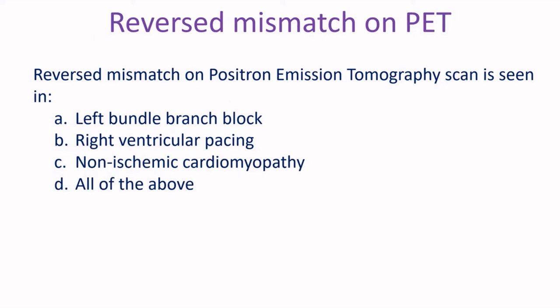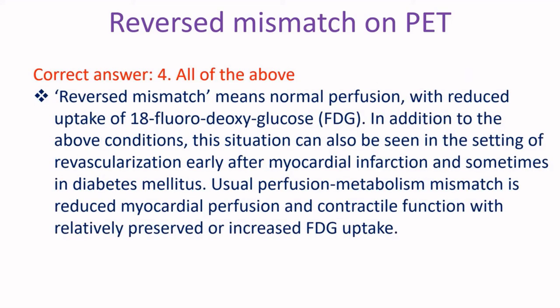Reversed mismatch on positron emission tomography scan is seen in: A. Left bundle branch block, B. Right ventricular pacing, C. Non-ischemic cardiomyopathy, D. All of the above. Correct answer: D, all of the above. Reversed mismatch means normal perfusion with reduced uptake of 18-fluorodeoxyglucose. In addition to the above conditions, this situation can also be seen in the setting of revascularization early after myocardial infarction and sometimes in diabetes mellitus.